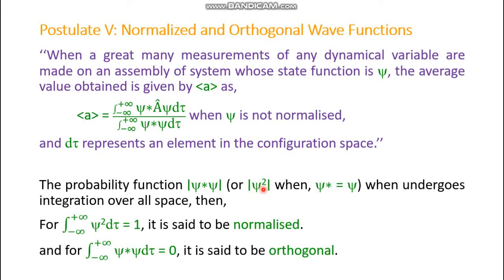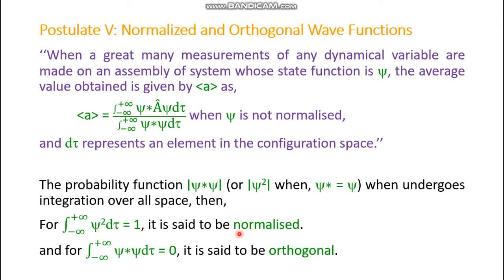In that case, psi and psi star are both equal, so psi star psi would be psi square. For such a probability function, when it undergoes integration over all space, this is actually the volume function. That is why this is the integration over all space, minus infinity to plus infinity, psi square d tau. And if this is equal to 1, then it is normalized.